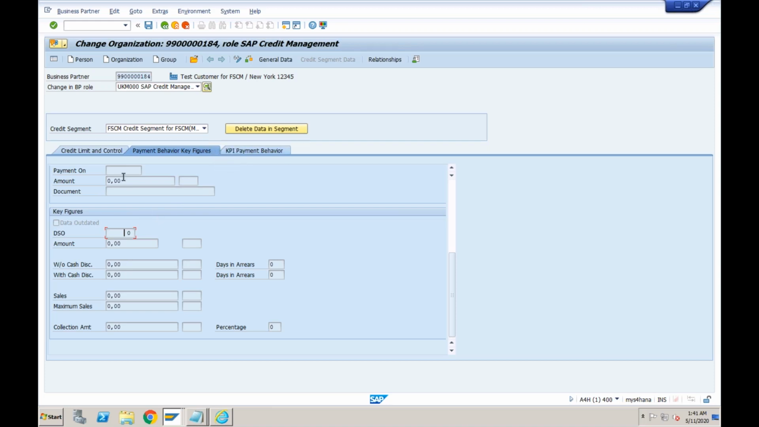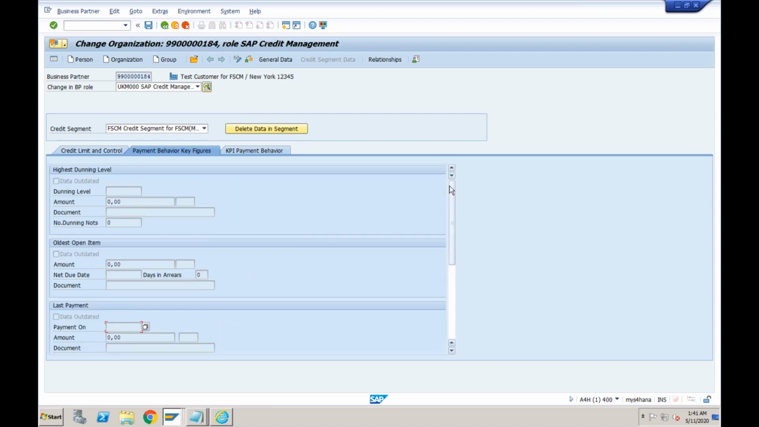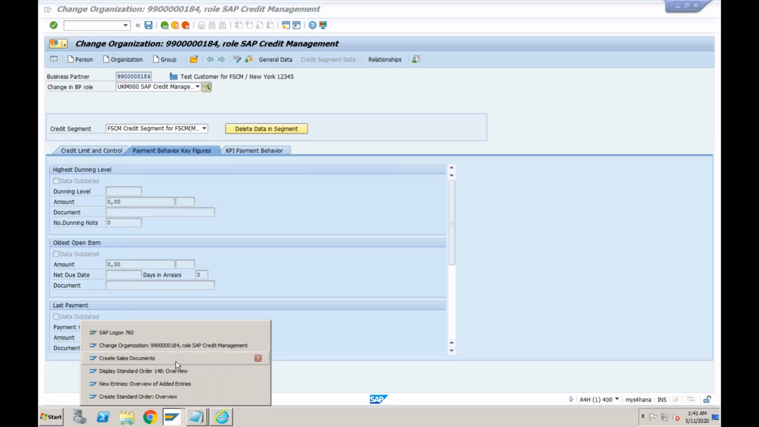And even you can control this, what parameters you want to see here. Let's say I want to tell the system, don't show me the dunning level in this payment behavior key figures. I don't want to see this dunning level information here. So what I can do is configure that very easily from the configuration.